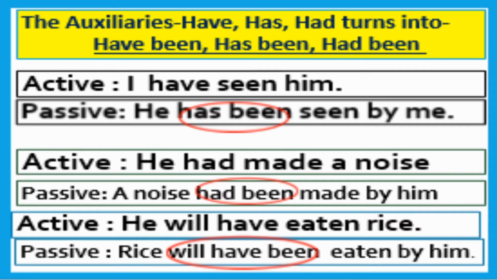So we can say easily that whenever we change from active to passive, we will follow the structure of passive mode: the object becomes the subject, then the helping verb according to the tense, the past participle of the main verb, by or any preposition, then the subjective, objective form. This is the structure of passive voice, dear students. Thanks a lot to you. Go to the next slide, my dear students.